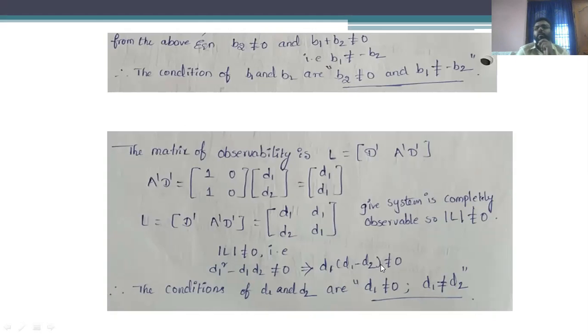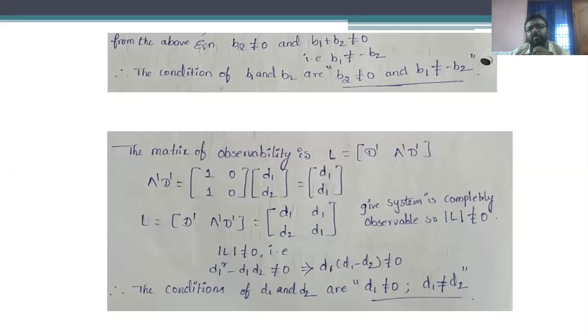That means we have evaluated two particular conditions: D1 is not equal to 0 and D1 is not equal to D2. Based upon observability also, we have framed and evaluated these two conditions. Two different conditions have been evaluated based upon the observability matrix. Okay, this is one set of the problems.